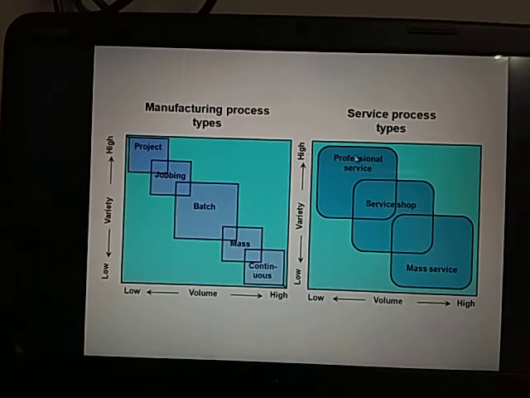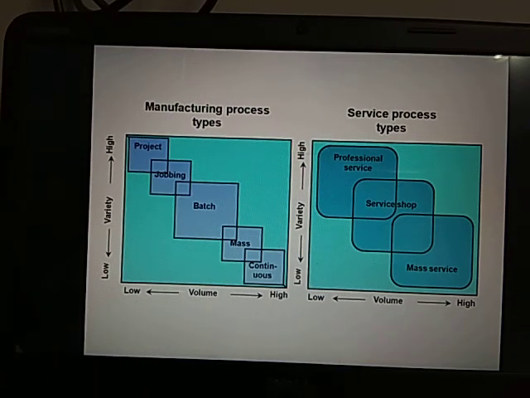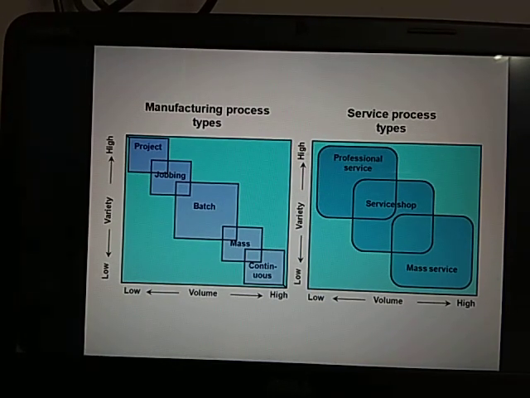And here the service processes. So under service processes, what are there? Professional services are there, service shops are there, mass services are there. We will discuss the service processes in the next class. So today what we discussed was manufacturing process types. Thank you so much.